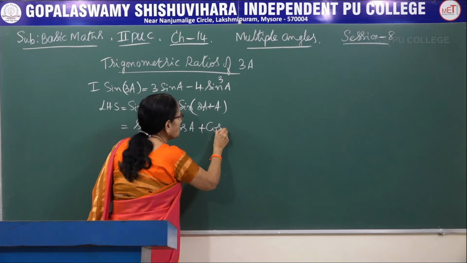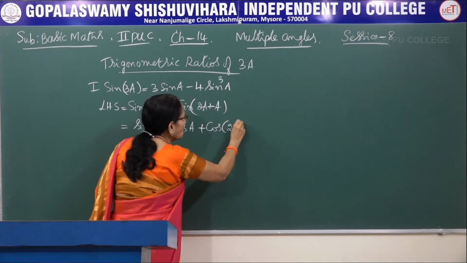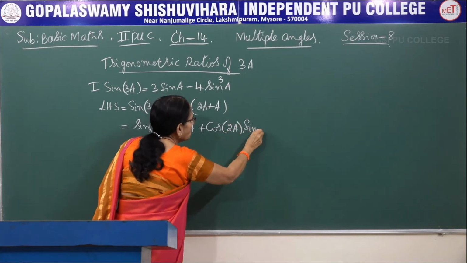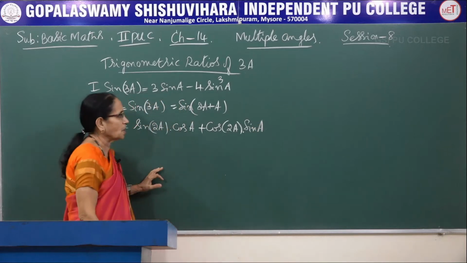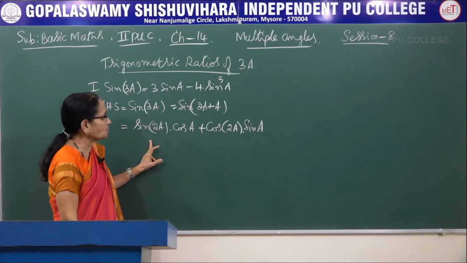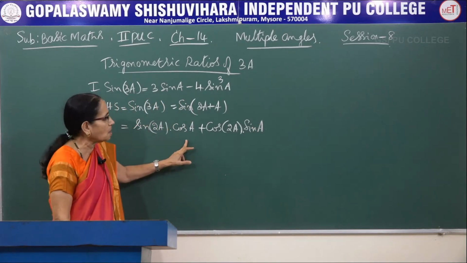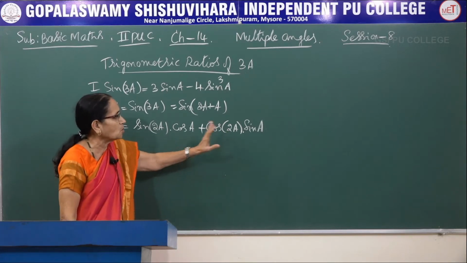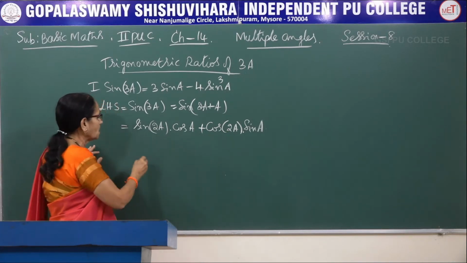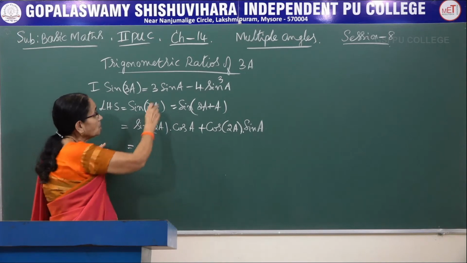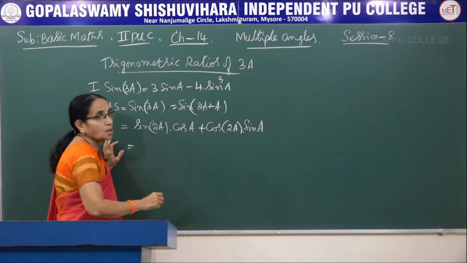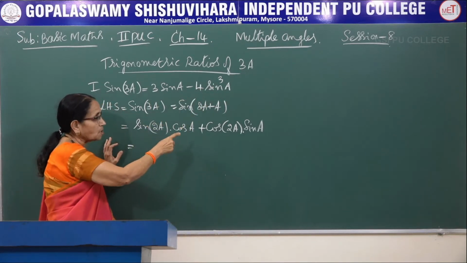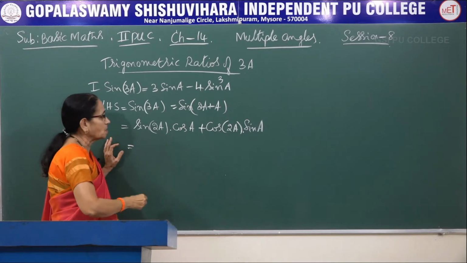Cos a means cos of 2a into sin of b, that is equal to sin a. So it is sin of the first angle into cos of the second angle plus cos of the first angle into sin of the second angle. Now here you observe, I want only the sine ratio here. Any other ratio, if it is cosine, we have to eliminate that one.